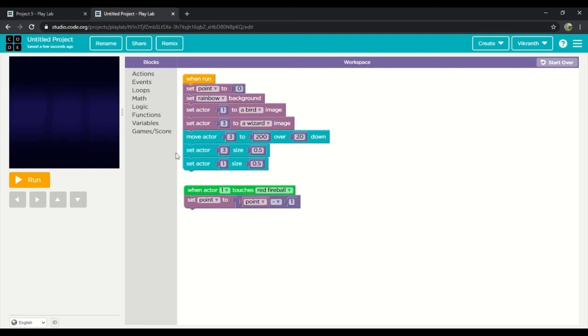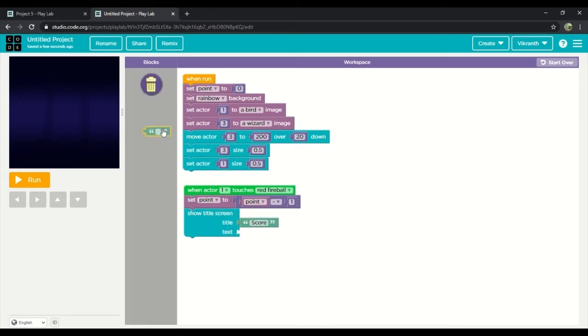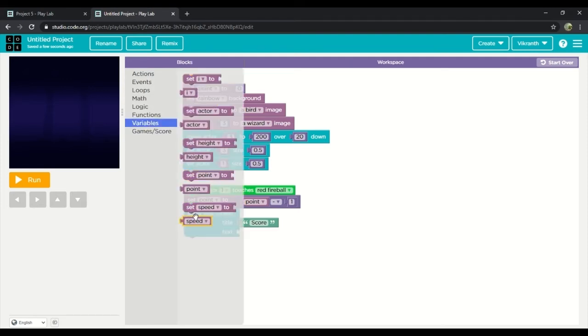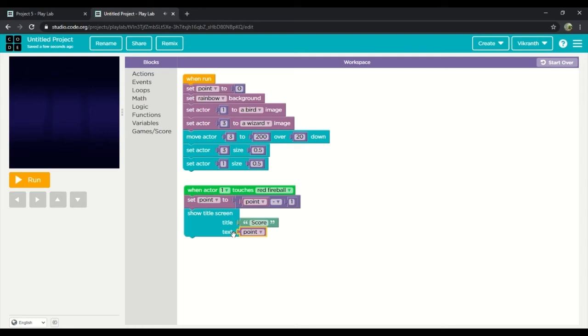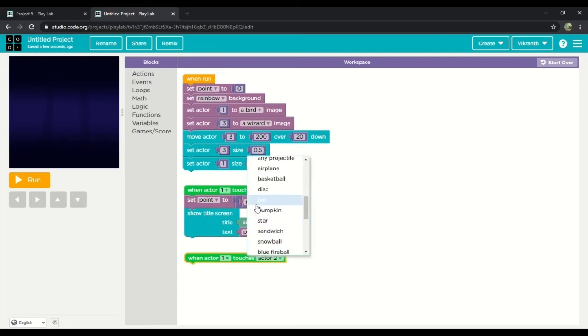We'll put it as 1 and then we will drag show title screen. So the first one will put score and the second one will drag it back and drag points instead of that. So now we'll do the same process, but instead of red fireball and minus symbol, we'll put pie and plus symbol.